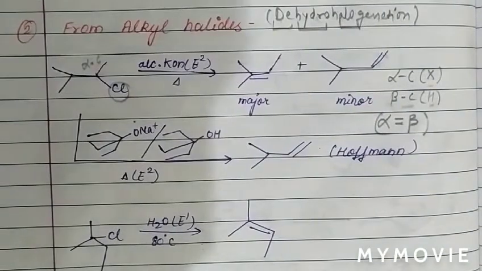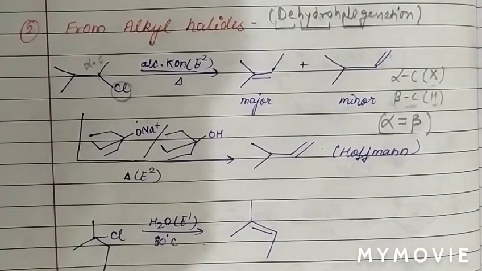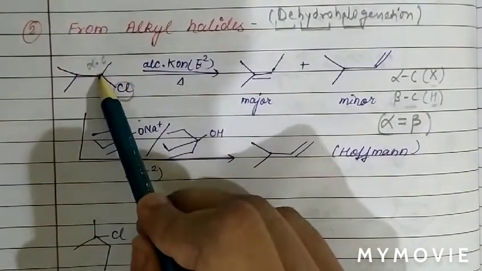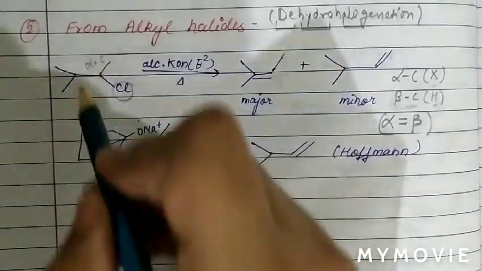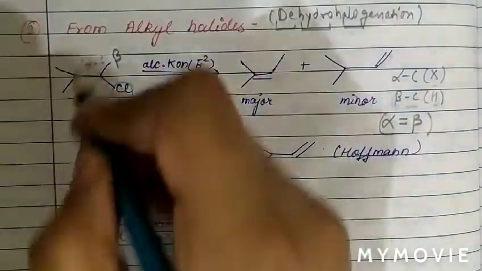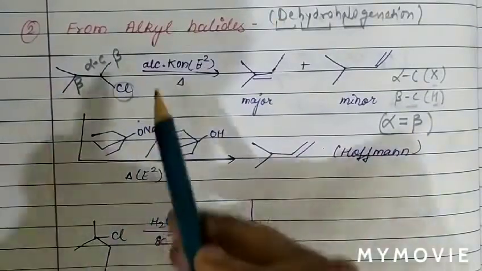So this is the overall process in dehydrohalogenation reaction. Now see, the carbon with the functional group attached is the alpha carbon, and the next neighbors of alpha carbon, which are this one and this one, we call beta carbons. So there are two beta carbons and one alpha carbon.